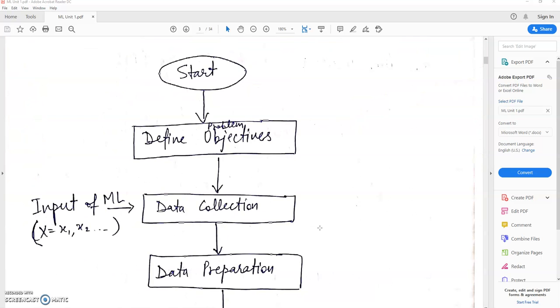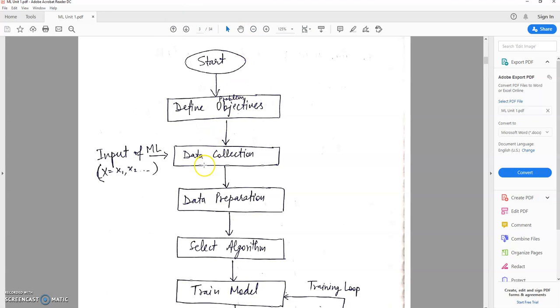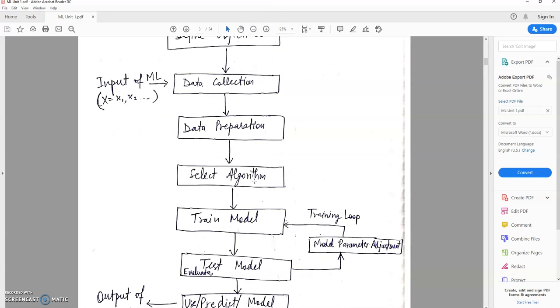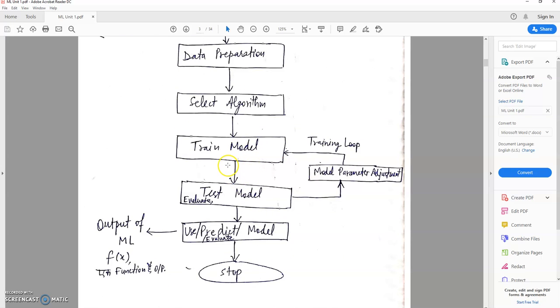This can be well explained using a flow chart. This flow chart starts with defining the problem objective. Then the input of machine learning is data, so data collection is the next step. Then data preparation. Next step is algorithm selection. Then we train the machine learning model. After training, we test or evaluate the model, and accordingly we adjust the model parameters.